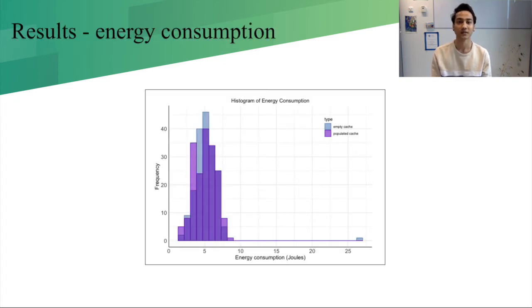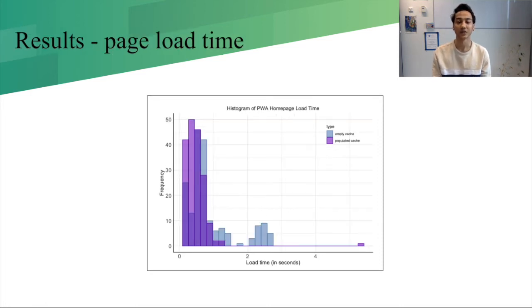Coming on to the results, over here, we see the energy consumption in joules on the x-axis and the frequency of the values on the y-axis. And through this histogram of energy consumption, we can see that the cache status does not have major implications on the empty and populated cache of energy consumption. As for the page load time, we see a distinct difference in the empty and populated cache in terms of the load time.